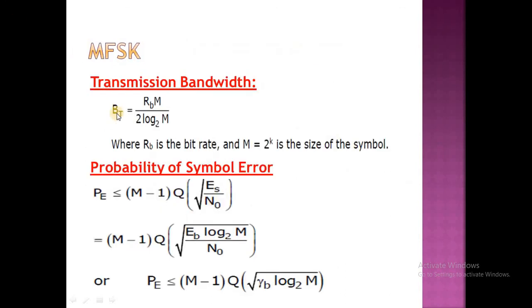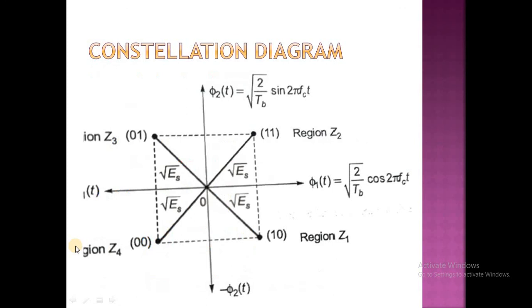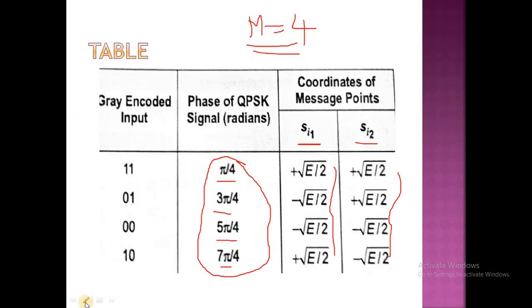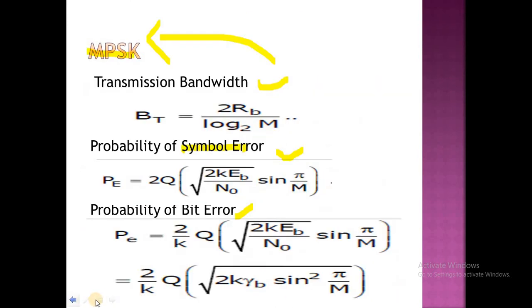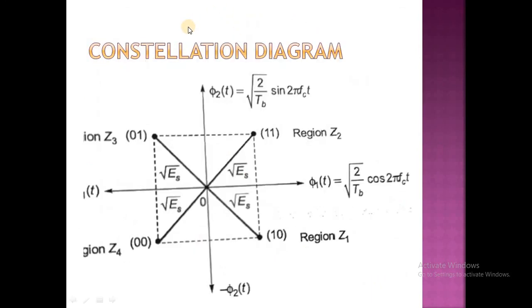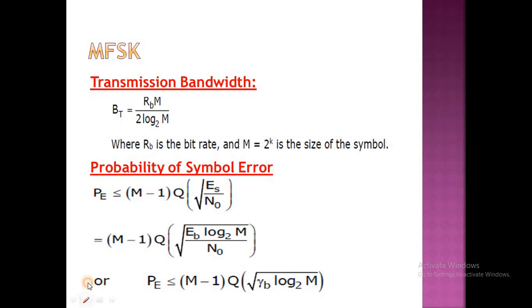And next one is MFSK. Initially we discussed the MPSK. It is one of the M-array signaling schemes. Here the first one is MPSK, and the second one is QPSK, quadrature phase shift keying. All these are the M-array signaling schemes, and here it is the constellation diagram. And next, here it is the third one.